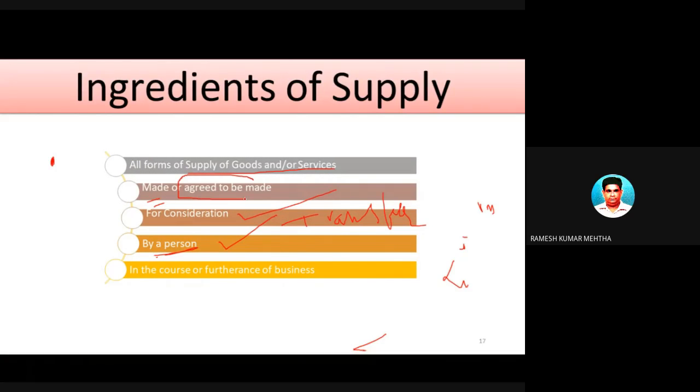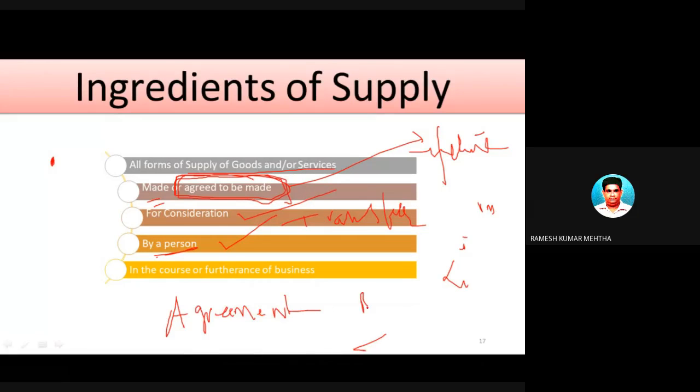The supply is agreed to be made in the future. Right now I am not having those goods, but there is an agreement between the two entities, the buyer and the seller, to provide the goods to the buyer in the future.